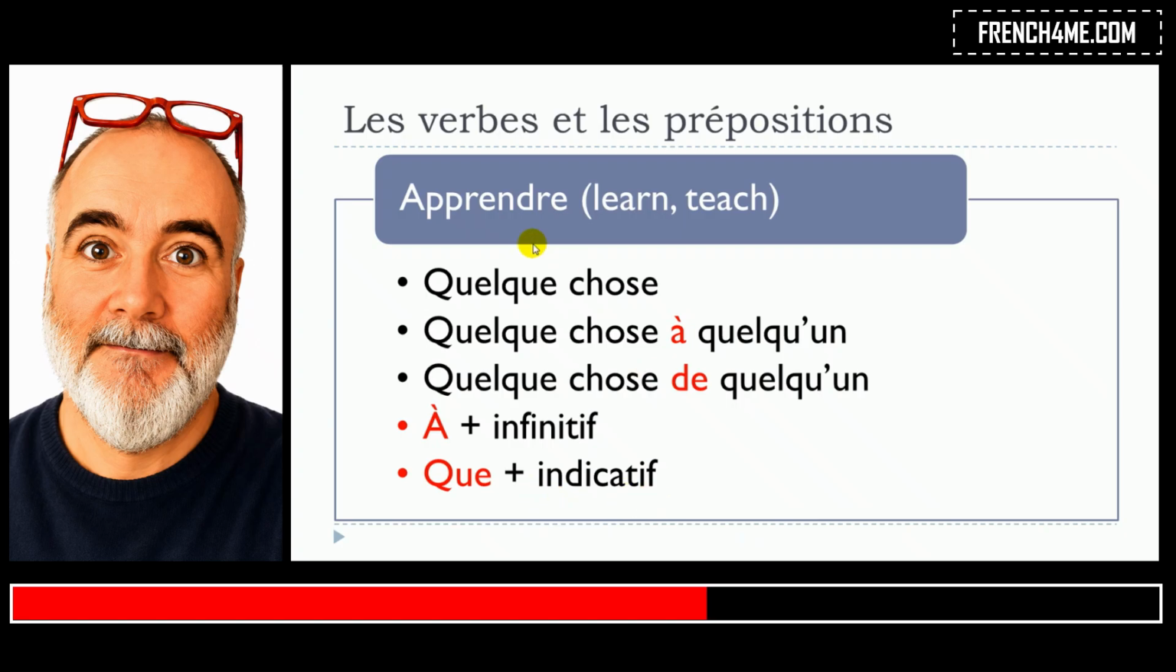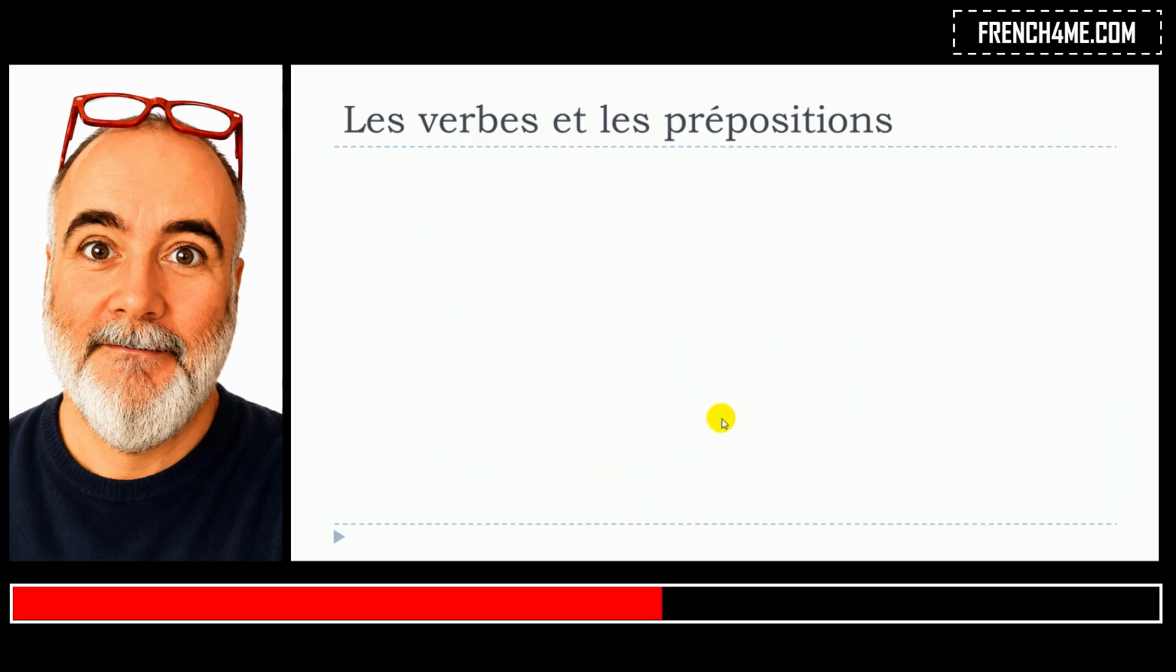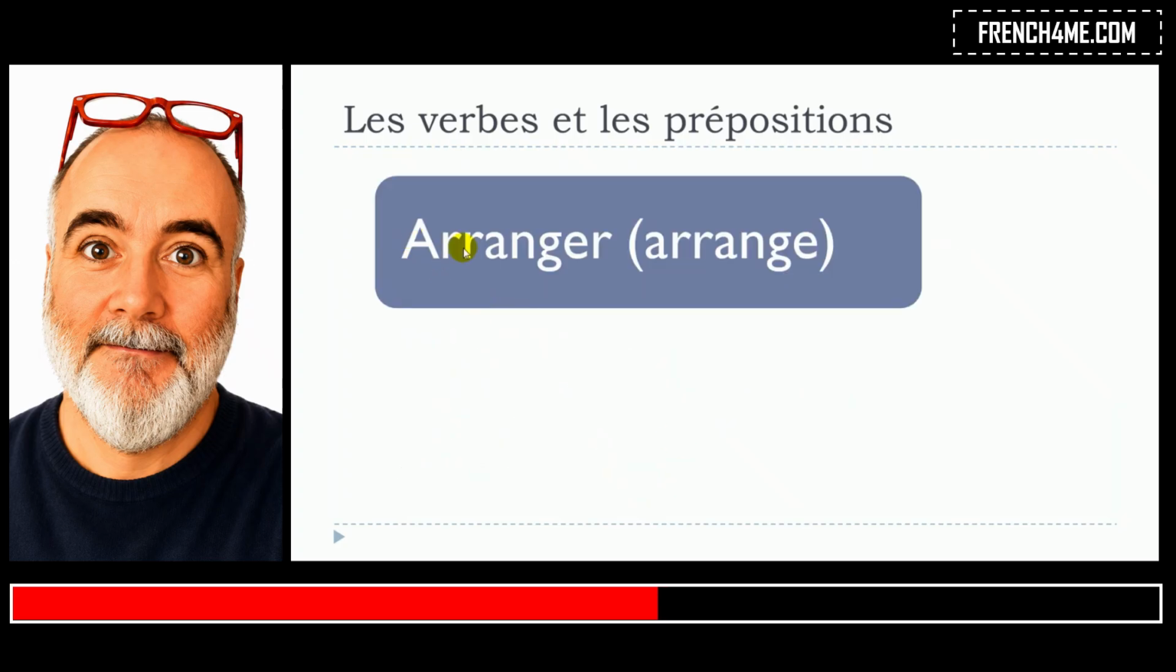Okay, so let's see that one more time. Apprendre quelque chose. Okay, connected to learn. Apprendre quelque chose à quelqu'un, connected to teach. Apprendre quelque chose de quelqu'un, learn. Apprendre à plus infinitif, learn. Apprendre que plus indicatif, learn. Okay? Verbe suivant, verbe arranger.